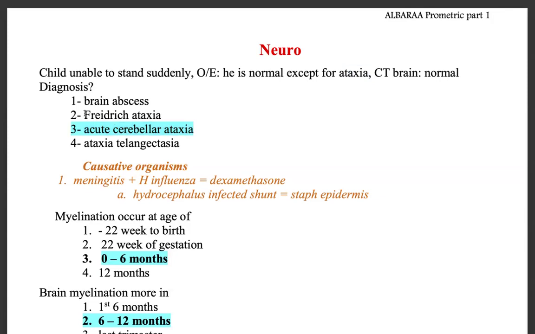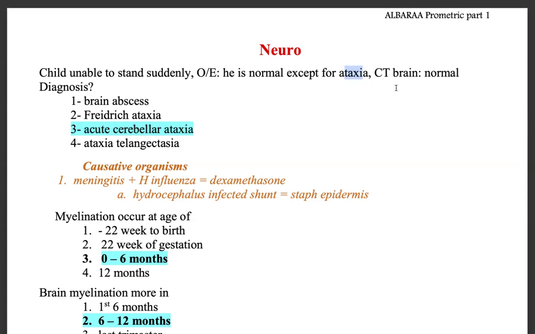For example, in Friedreich's ataxia, apart from ataxia, what else do you see? Yes, we will see some other features also. That means they are not normal except for ataxia.